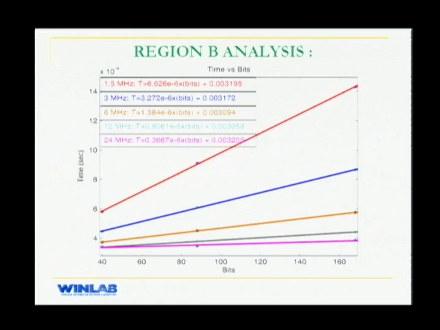Also, as we increase the system frequency, the time spent in region B reduces, and at 24 megahertz, that is the maximum frequency of operation, this line has almost zero slope. So what we get here is your system does not care how many bits you're transferring, but it's going to settle down to a constant time of about 300 microseconds. That is the constant time that we get in these equations, which are used to curve fit this graph.